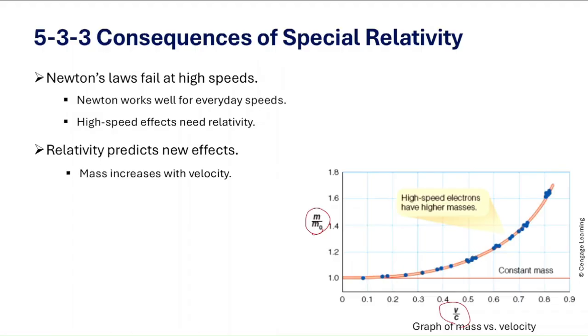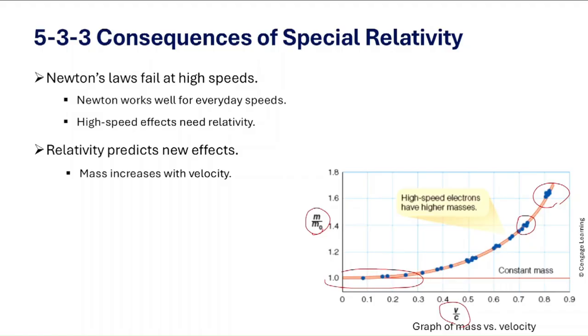Now back to the graph. At low speeds, the line is nearly flat. Mass doesn't change noticeably. But as you get to 0.8 times c or 0.9 times c, that means when you get closer to the speed of light, the curve starts rising quickly. So here c means the speed of light, okay? So this means a particle moving at 90% of light speed has more mass than it does at rest.